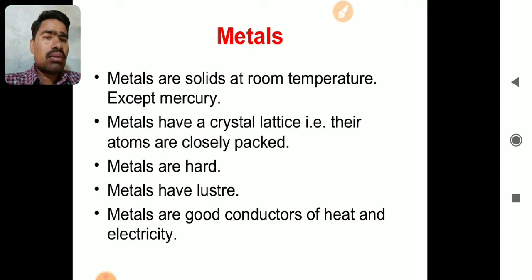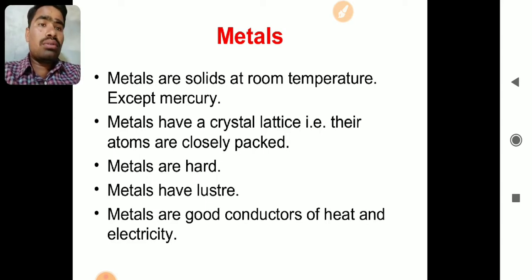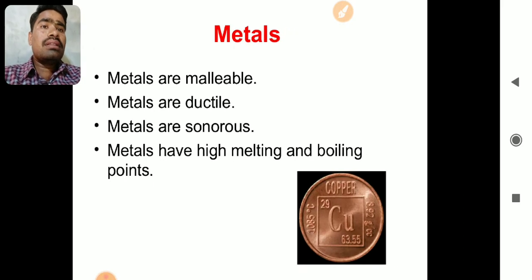You can see, because of the same property, copper utensils are used for cooking. Okay, then for heating water etc., these containers, if you see, are all made up of metals only due to this property. Then metals are malleable.